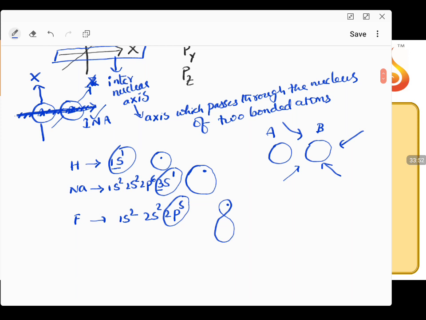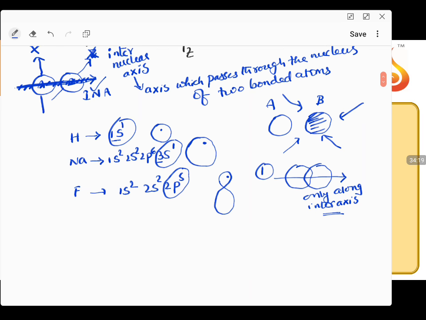Is there any change in A approaching B from any direction? No. The reason is B is a spherical orbital and A is also a spherical orbital, so there is no difference. So A and B can overlap only along the internuclear axis, because any axis becomes the internuclear axis in terms of a spherical orbital. So this is only one possibility.